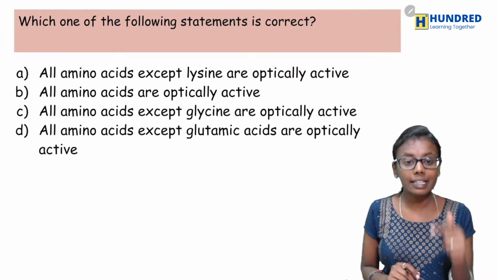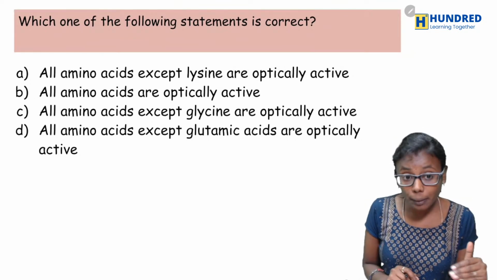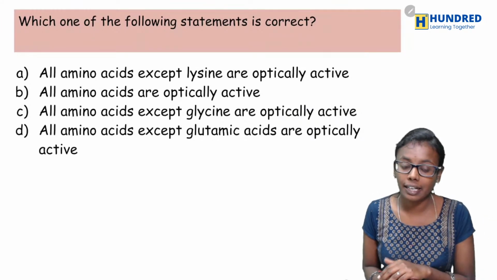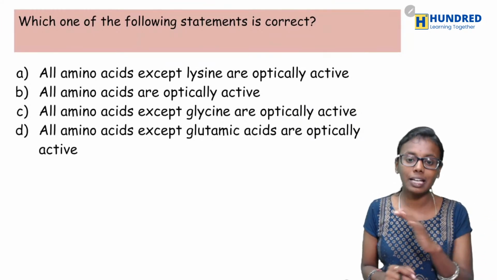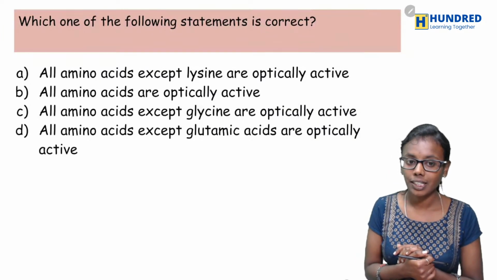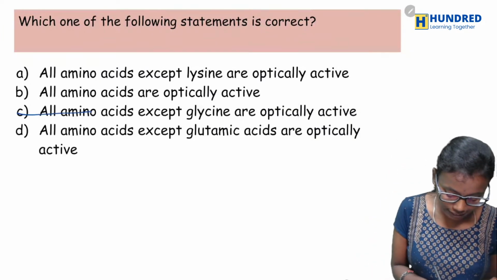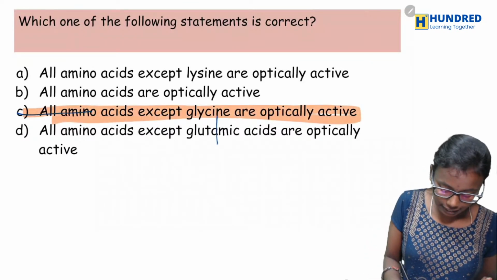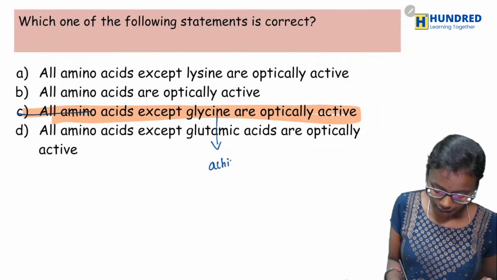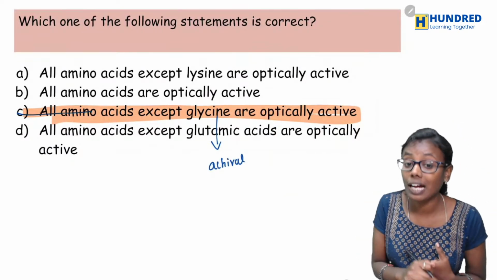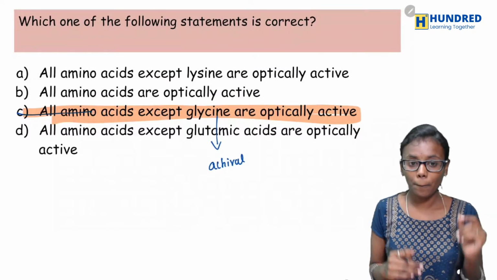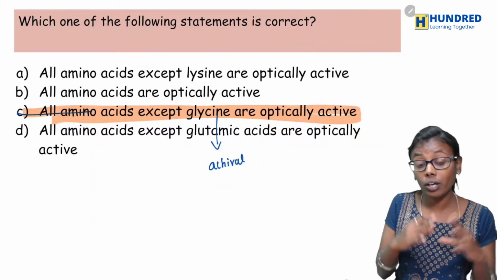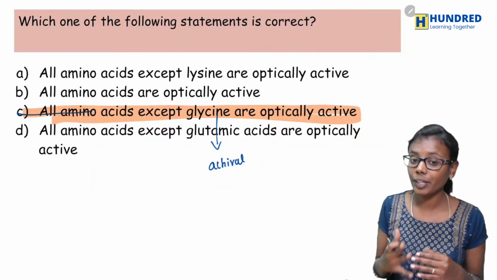All amino acids except lysine are optically active. All amino acids are optically active. All amino acids except glycine are optically active. All amino acids except glutamic acid are optically active. Yes, very good. All amino acids except glycine are optically active, because glycine doesn't have a chiral carbon, whereas all other amino acids are chiral. Option C is right. So except glycine, all the other amino acids are optically active.